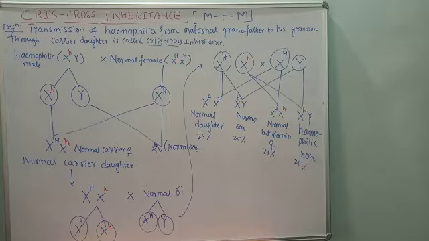She has two X chromosomes, on which the normal genes are located. Capital H means normal genes, so it indicates a normal female. These are the genotypes.